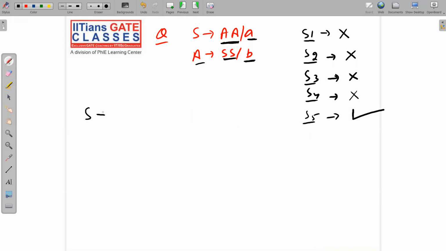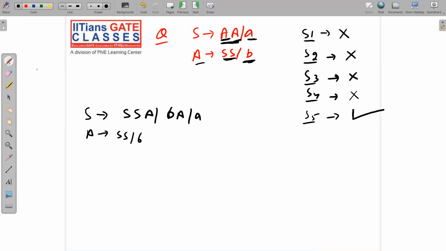So when you start applying necessary deductions, you will get the idea. See, we have got here capital A. We should get a terminal here, but we are not able to get a terminal. We are getting a non-terminal. So the only way is to replace this non-terminal with its RHS. So I am going to replace it, and then you will get the idea. So this capital A will be replaced by SS, and this A will be replaced by B. And after that, we will have capital A. Now A goes to SS or B.